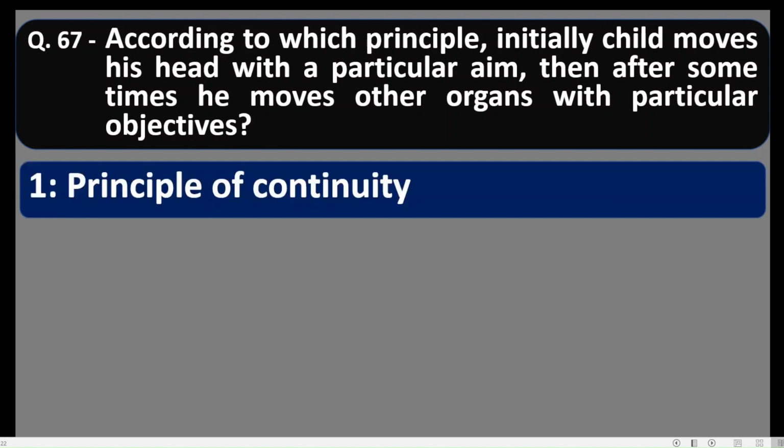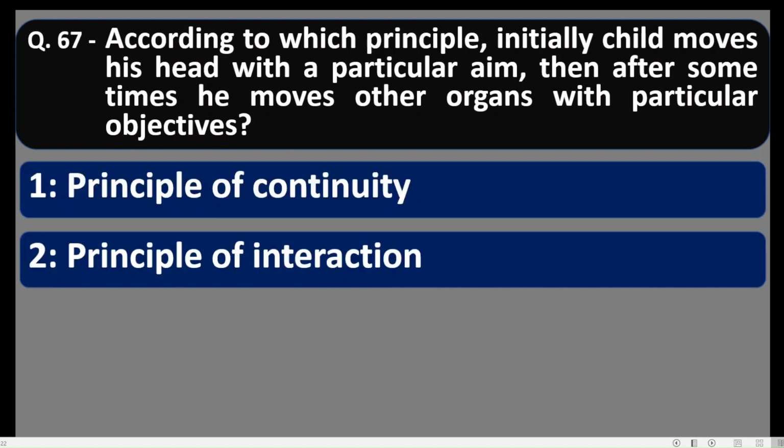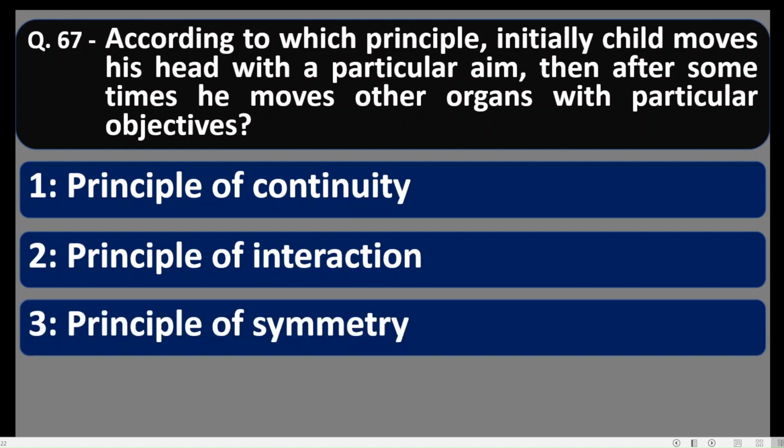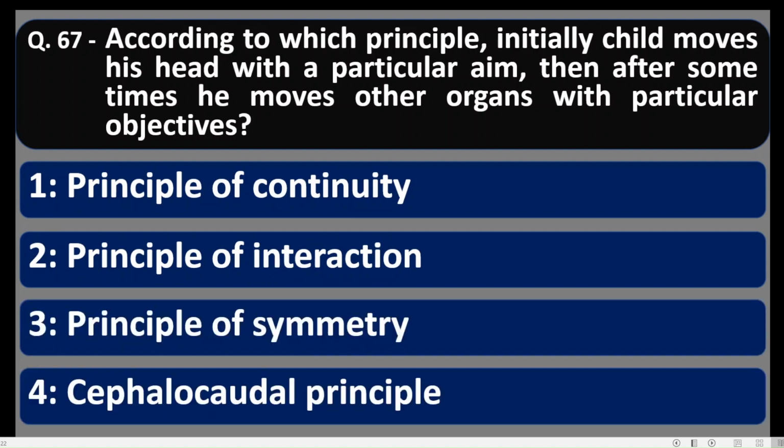Let us see the options. Number 1, principle of continuity. Number 2, principle of interaction. Number 3, principle of symmetry. And number 4, cephalocaudal principle. So the correct option is cephalocaudal principle. According to that, first after birth, the child starts moving his head with a particular aim. After some time, she starts moving all the organs.